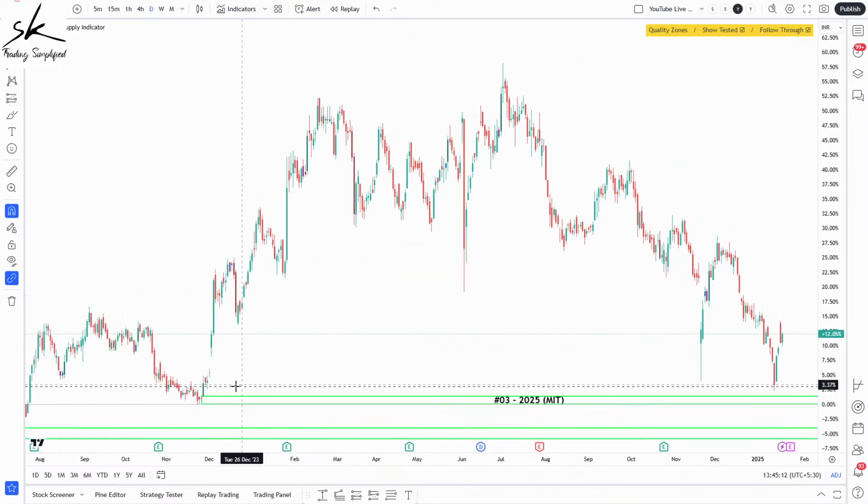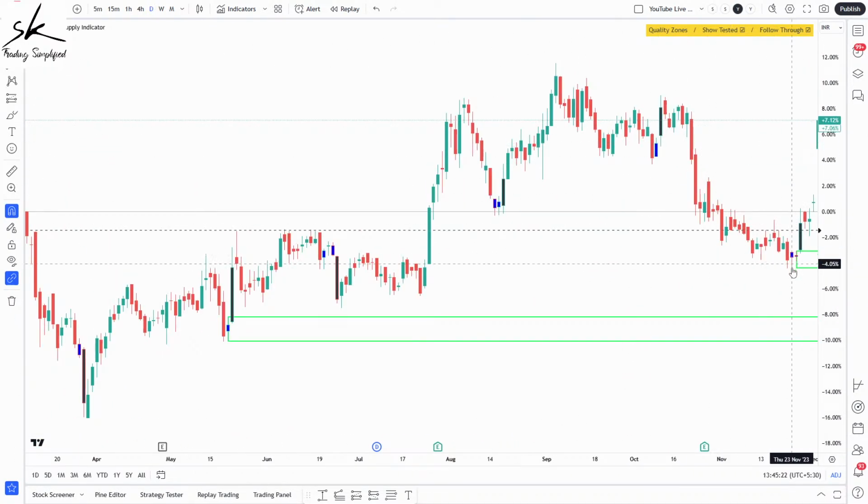Unfortunately, I was definitely looking into it as an opportunity, but last week when the market crashed, we came pretty close to it, did not get the fill on this. So we can still keep an eye on this. So here we have a drop based rally structure.